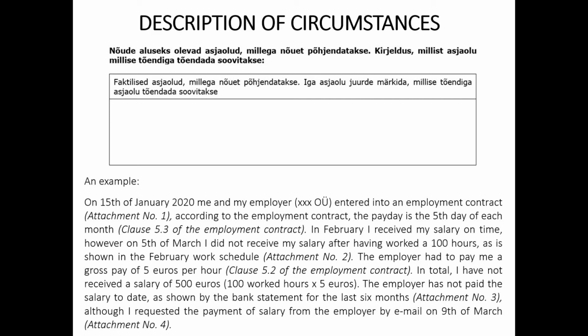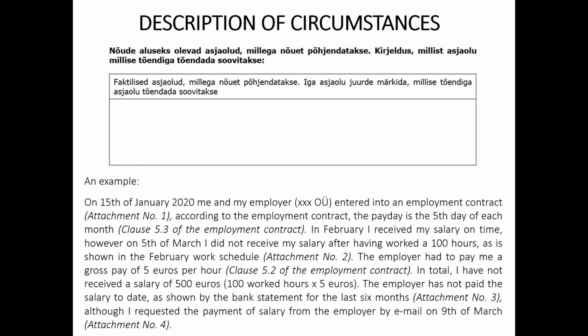In this section of the application, you must justify your claims, that is, to explain the circumstances on which the previously added claims are based. The presented circumstances must be linked to the existing evidence, which is also the evidence you attach to the application.